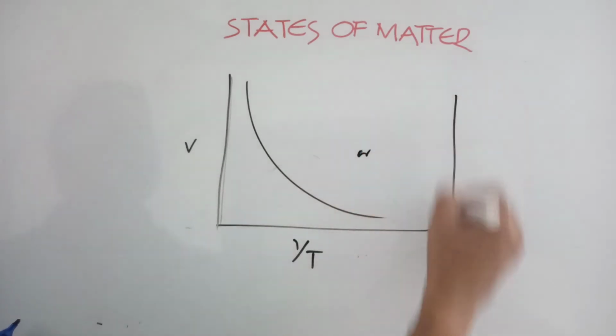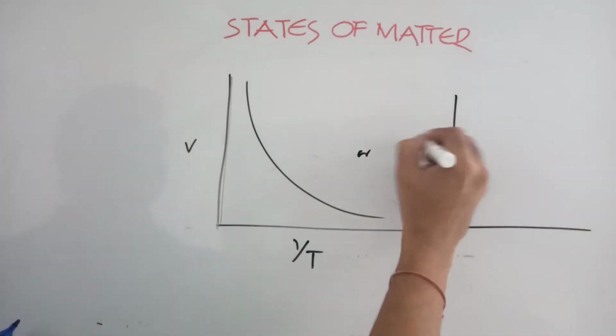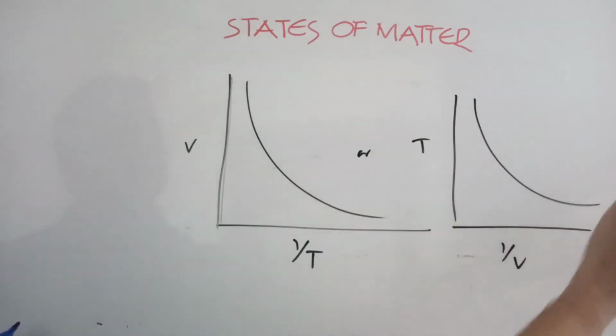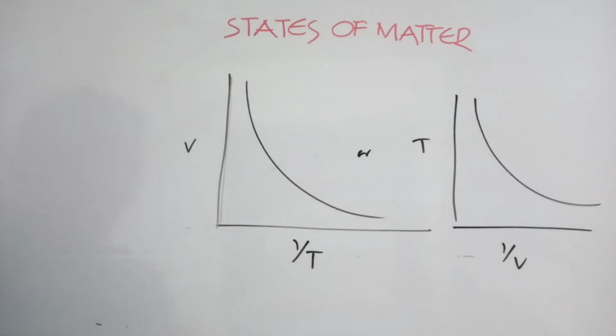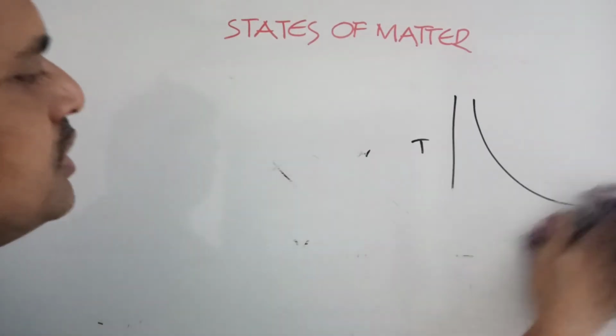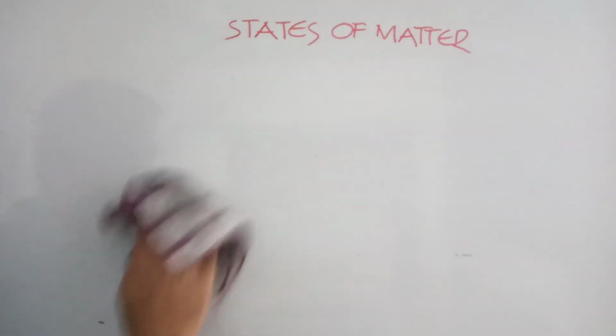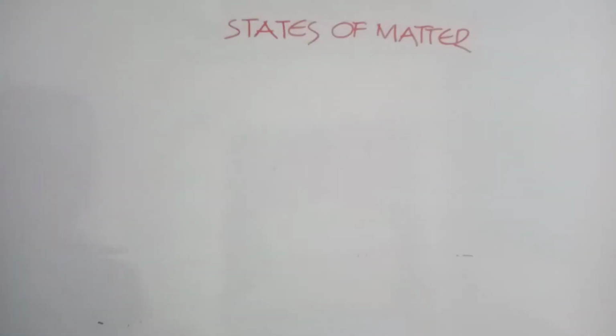Otherwise, you can take the same graph as T versus 1 by V, same thing. V versus 1 by T or T versus 1 by V, same graph. That is a rectangular hyperbola. Again, these graph lines are also called isobars.